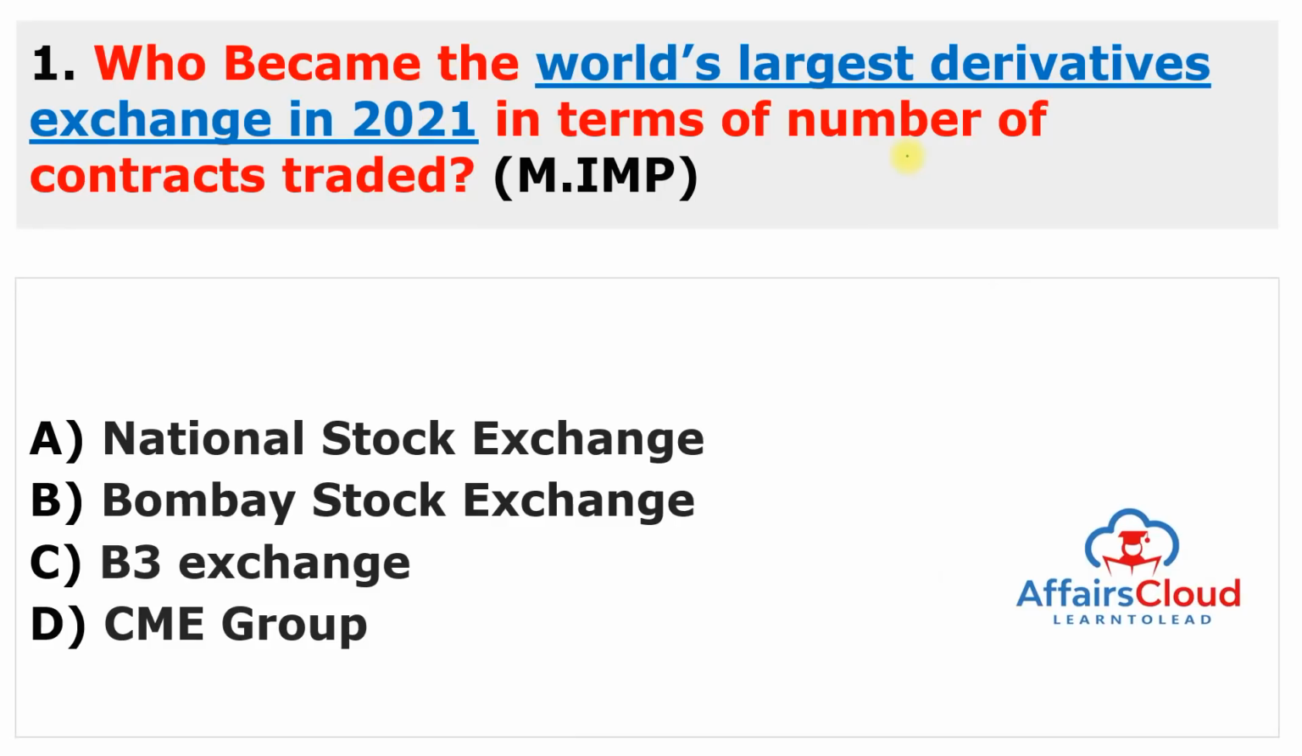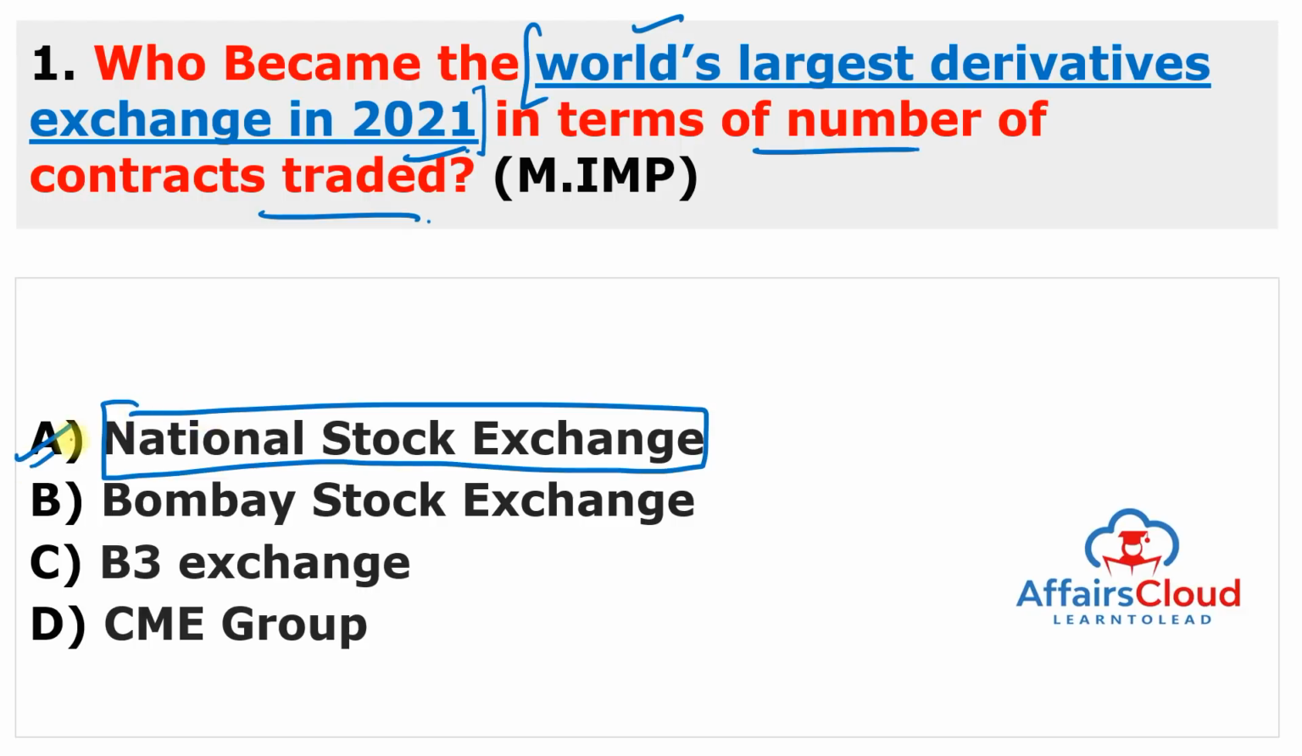Here is the first question in the most important section. Who became the world's largest derivative exchange in 2021 in terms of number of contracts traded? So the keyword here is world's largest derivative exchange in 2021. And this is National Stock Exchange. So the answer of this question is A.